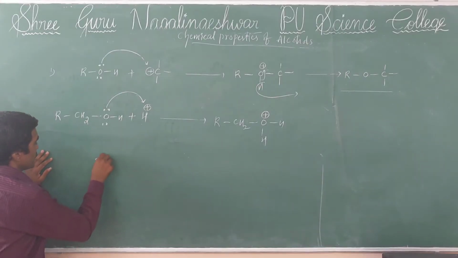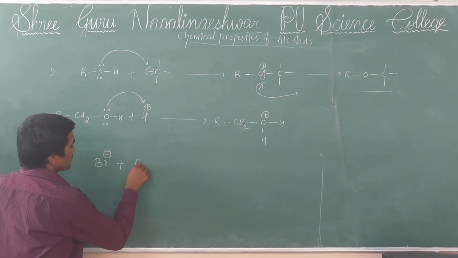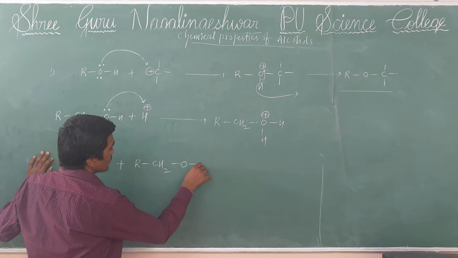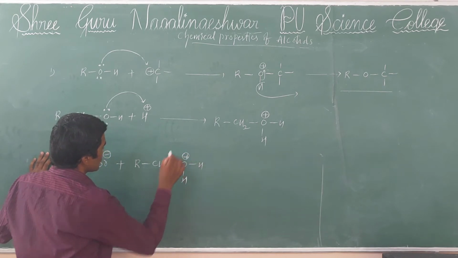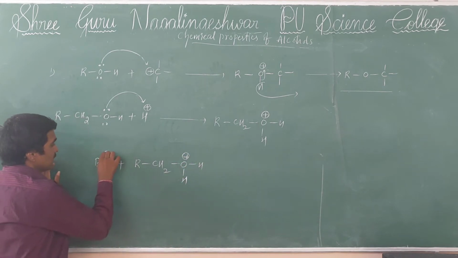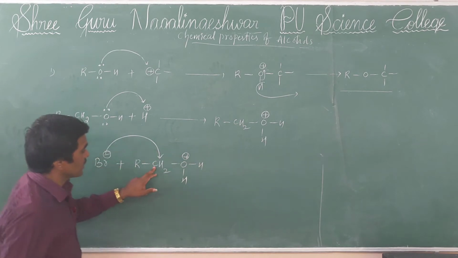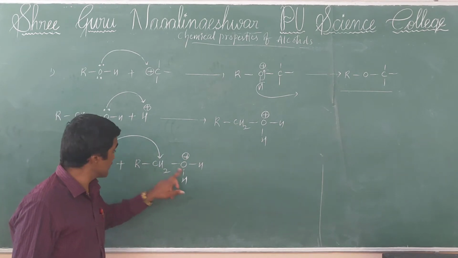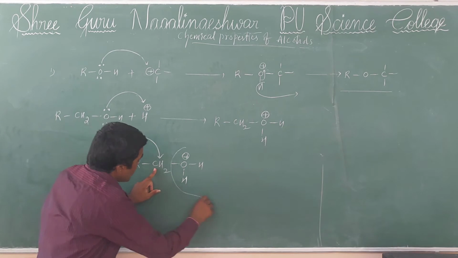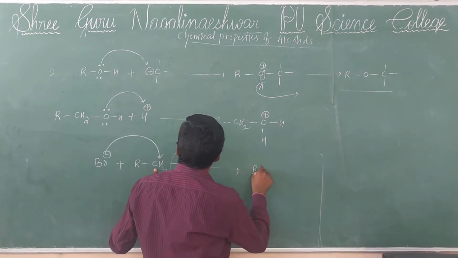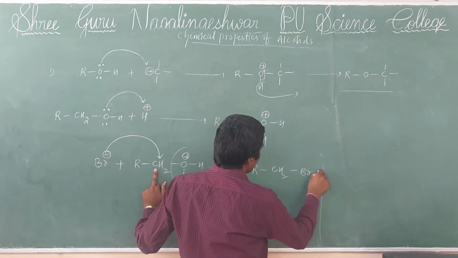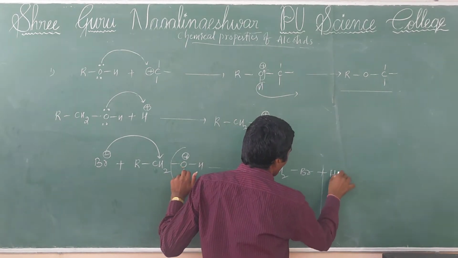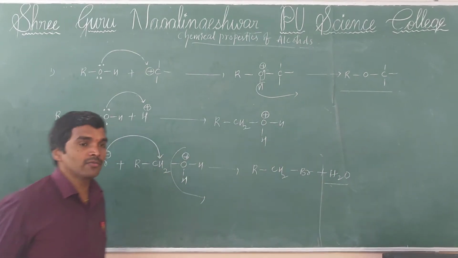Then Br minus here is the nucleophile. Br minus is attached to the alcohol-containing carbon, the carbon adjacent to oxygen. So here water is eliminated. Then formation of RCH2Br plus H2O, water is formed.